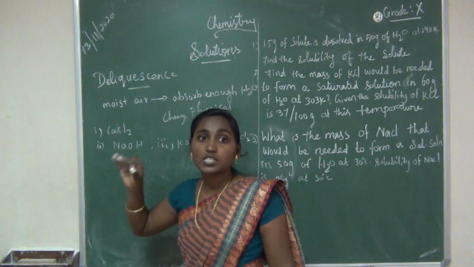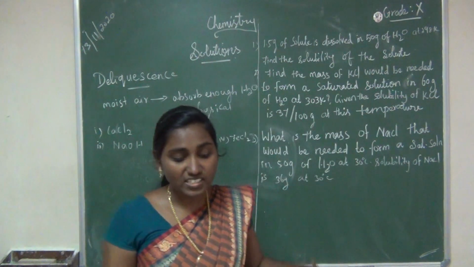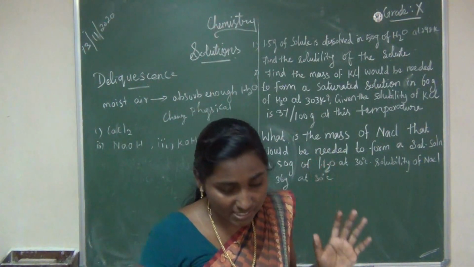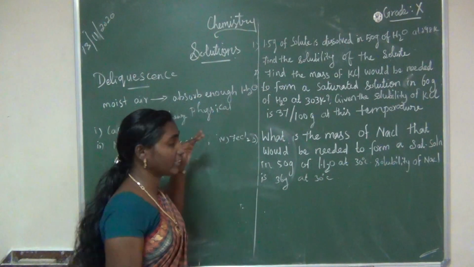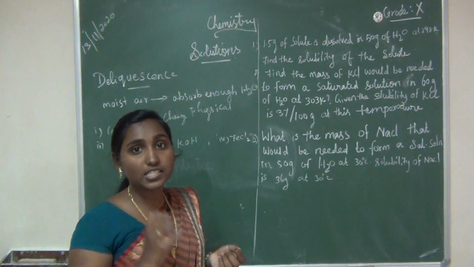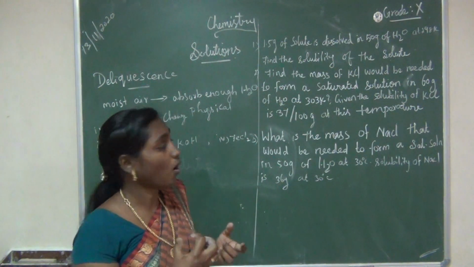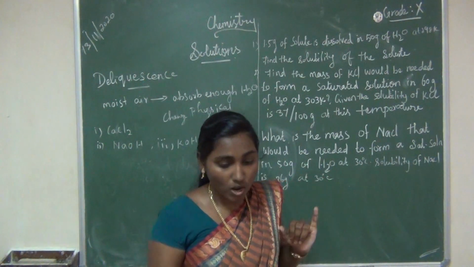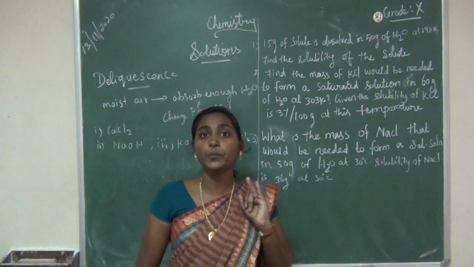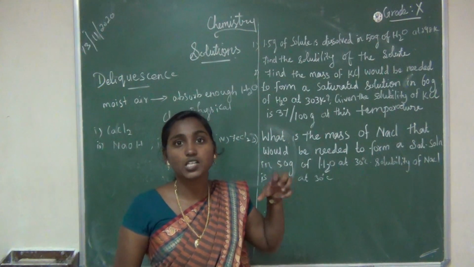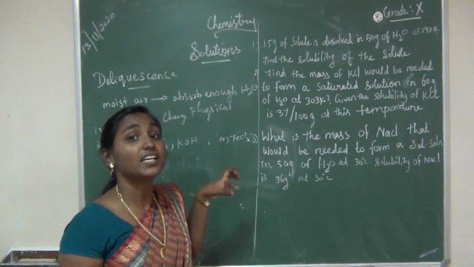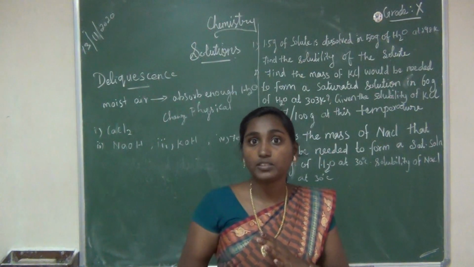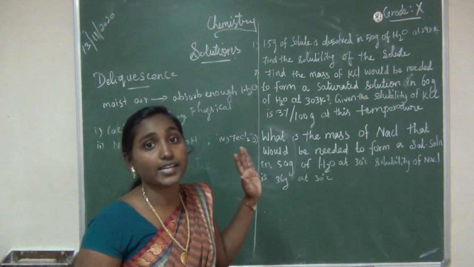In this deliquescent substance, what are the conditions needed to form it? Mostly the temperature is low. If the salt temperature is low, it will absorb enough water and change its physical state. So the first condition is that the temperature is low, and the second condition is that the atmosphere is humid. It must be a wet condition. In the wet condition, it will form deliquescence. Have you understood? Next we are going to study the difference between hygroscopic and deliquescent substance.